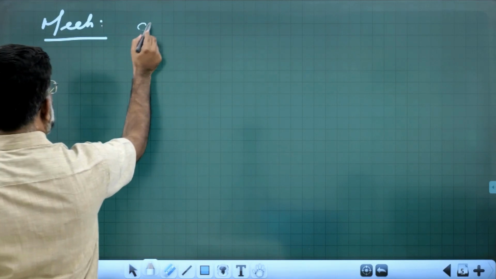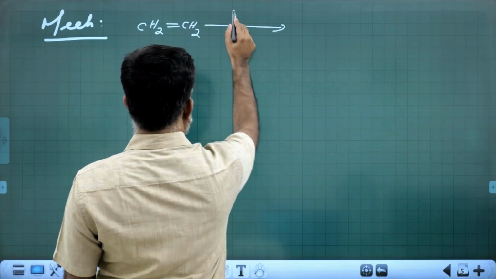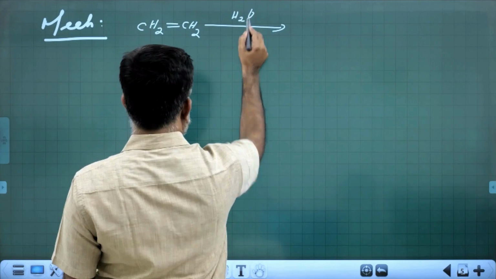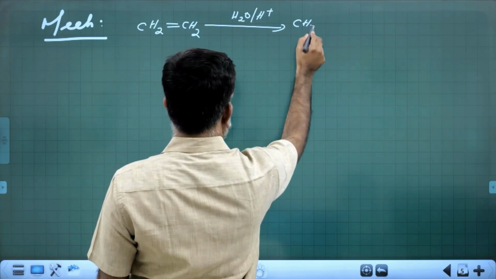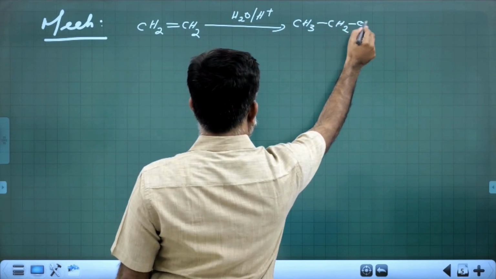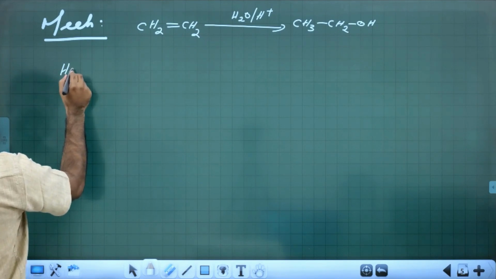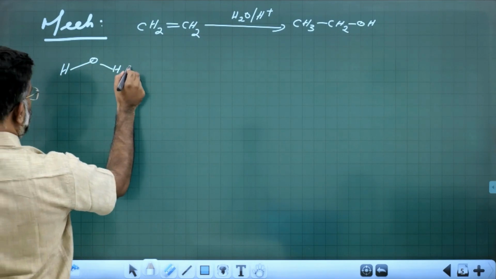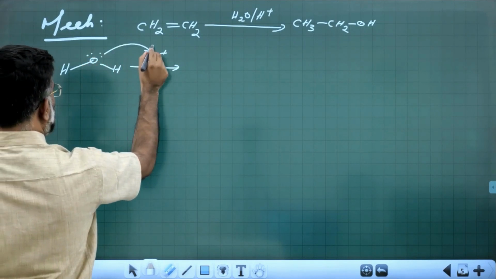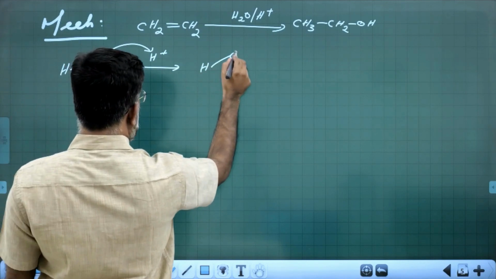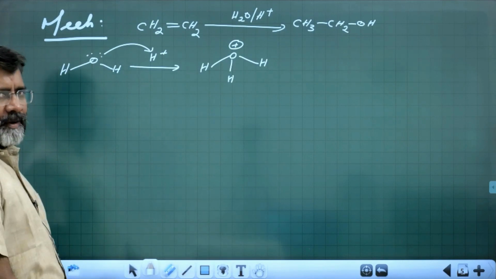As explained, this is the reaction CH2=CH2 with H2O in acid medium, you get CH3CH2OH. How does that reaction take place? You see, water gets protonated, and in acid medium it is available as hydronium ion, right?